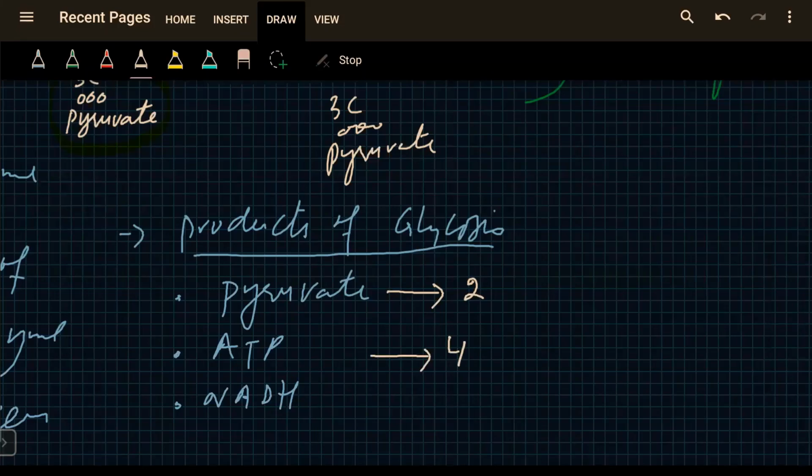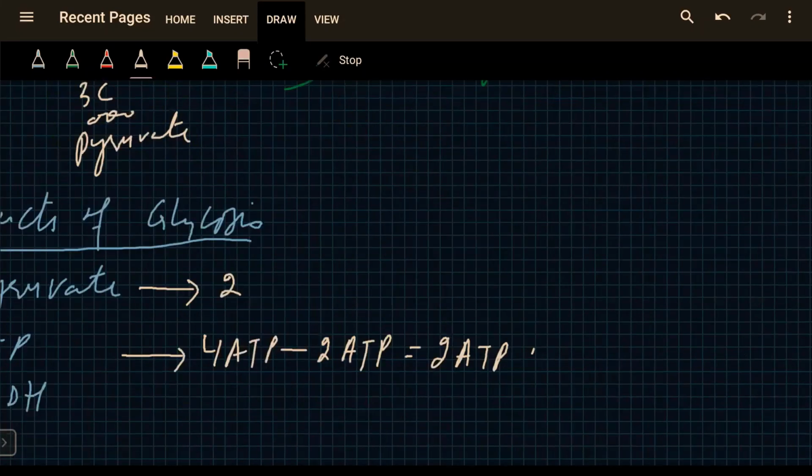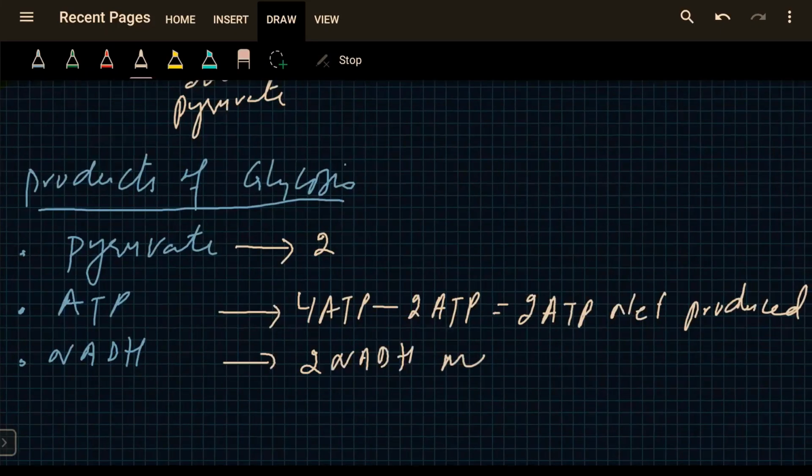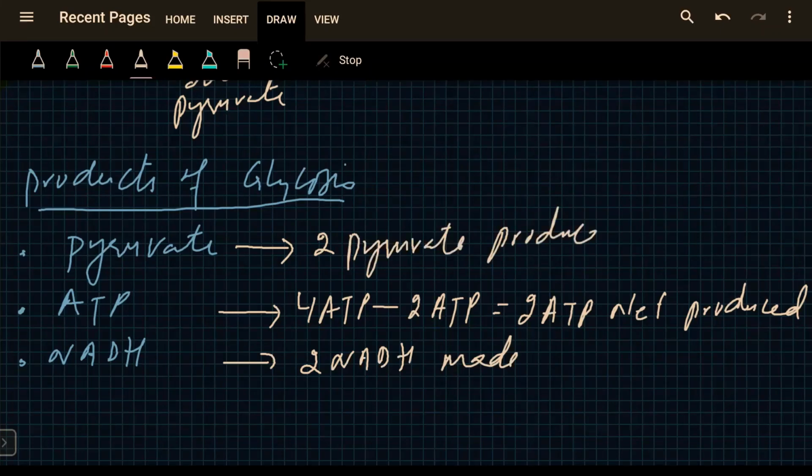There are 4 ATP made during glycolysis, and 2 were initially used. So there are 2 ATP net produced, and there are 2 NADH made. Okay. So this is the net yield of glycolysis.